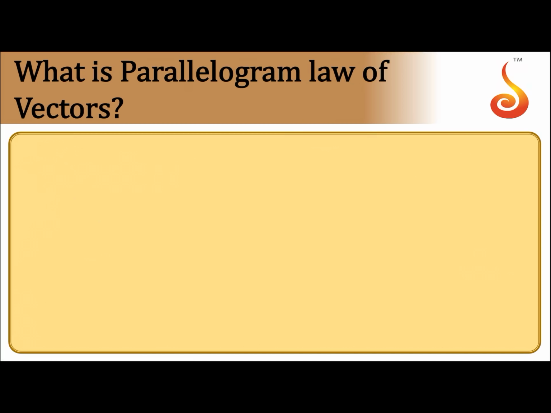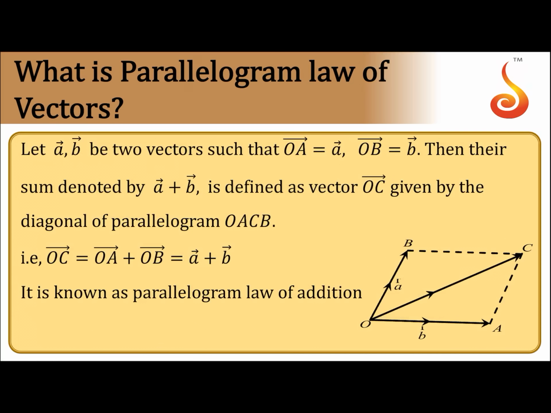Next, the parallelogram law of vectors. What is meant by the parallelogram law of addition of vectors? This is also a kind of addition of vectors. Suppose a bar and b bar are any two vectors which are co-initial, OA bar is equal to a bar and OB bar is equal to b bar. Then their sum, or the resultant of these two vectors, is a vector a plus b along the parallelogram.